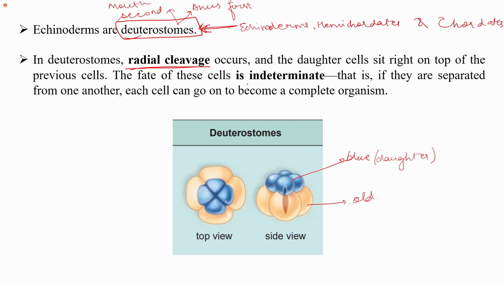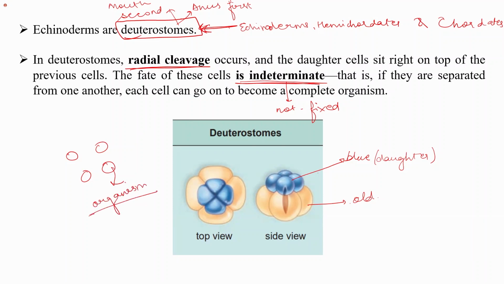The fate of the cells is indeterminate. So what do we mean by indeterminate? Indeterminate means not fixed. So the fate of the cell is not fixed. If I separate all these cells from each other, then each cell can individually grow to become a complete organism.